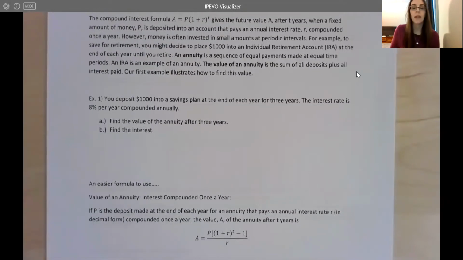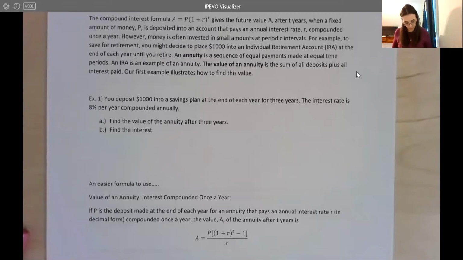So let's say you deposit $1,000 into a savings plan at the end of each year for 3 years. The interest rate is 8%, and we're going to compound annually. So we're going to find the value of the annuity after 3 years, and then find the interest.